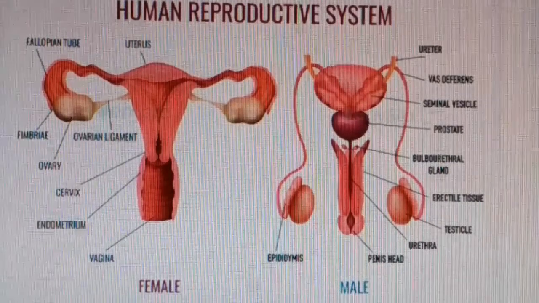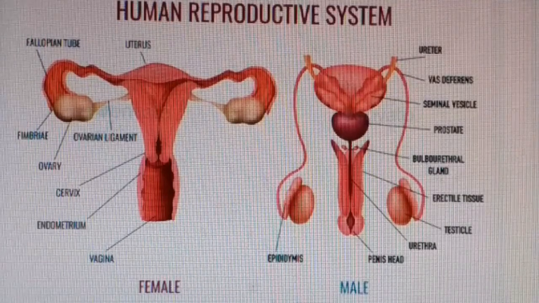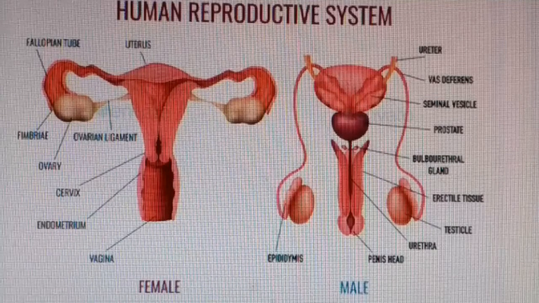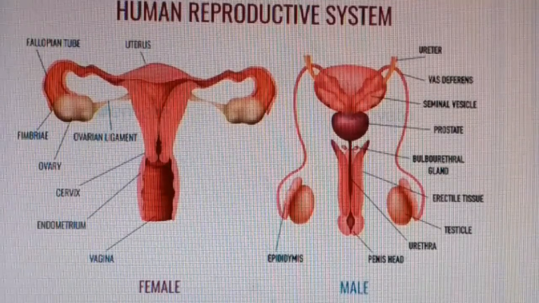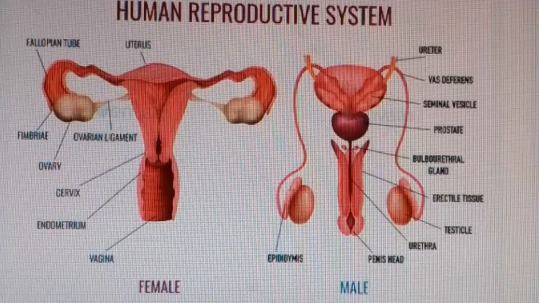In case of female, the primary sex organ is the ovary and the secondary sex organs are the fallopian tube, that is the oviduct, uterus, vagina, external genitalia or Bartholin gland, and most important, the mammary gland.